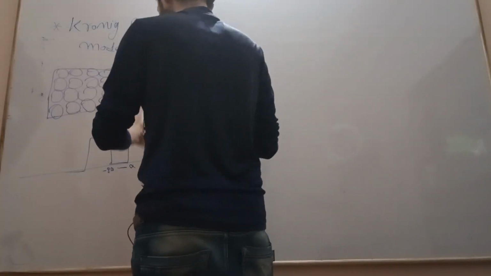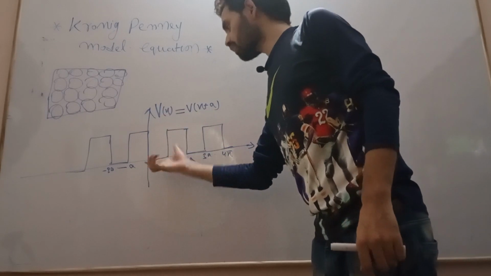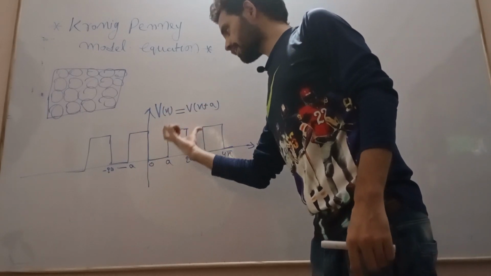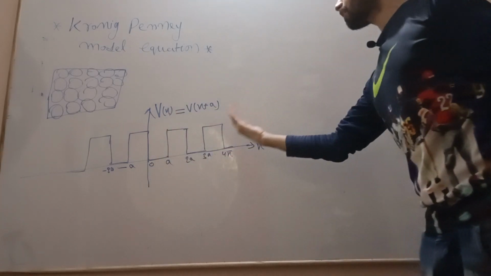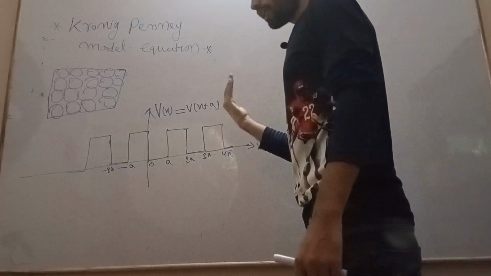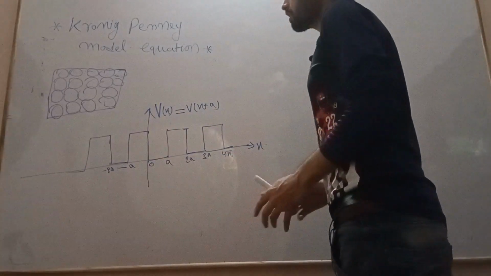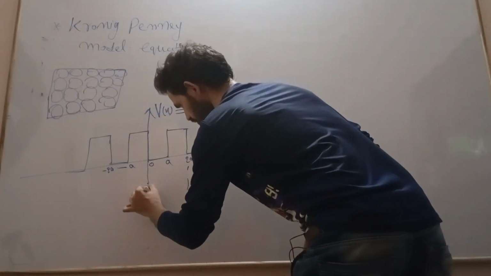Whatever property or feature we find in this period will be valid for the others. So for our convenience, we restrict ourselves within this one period.